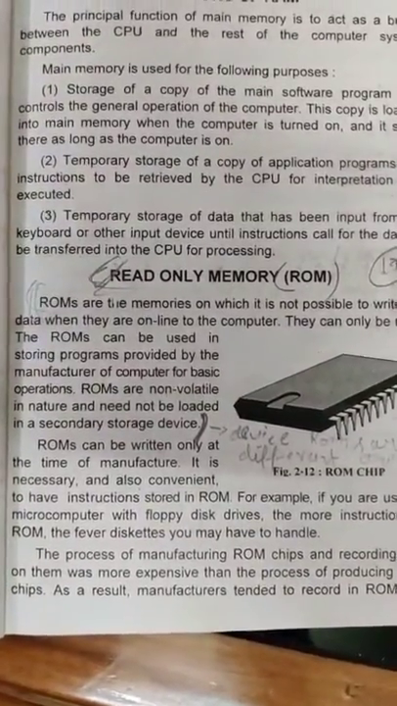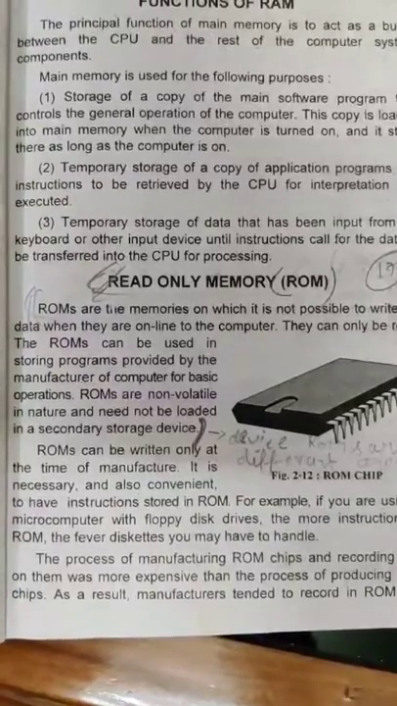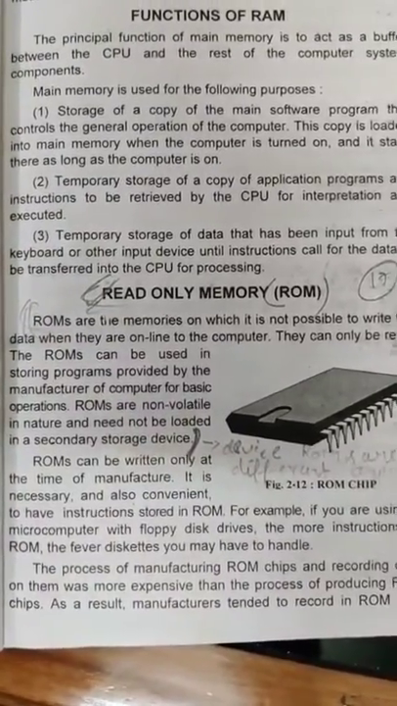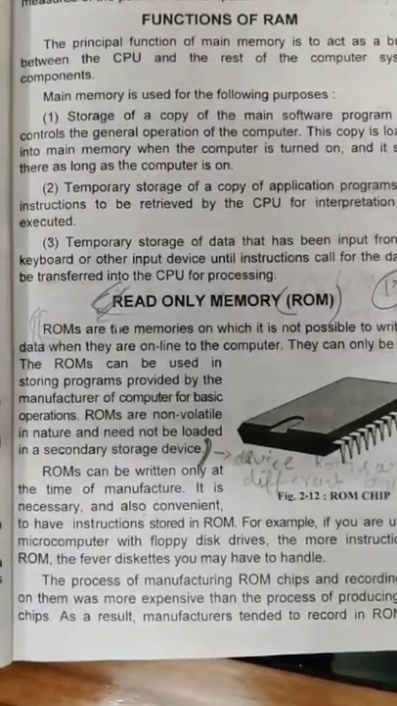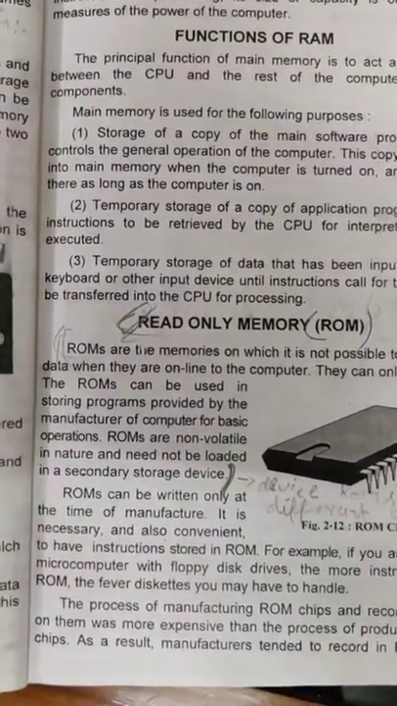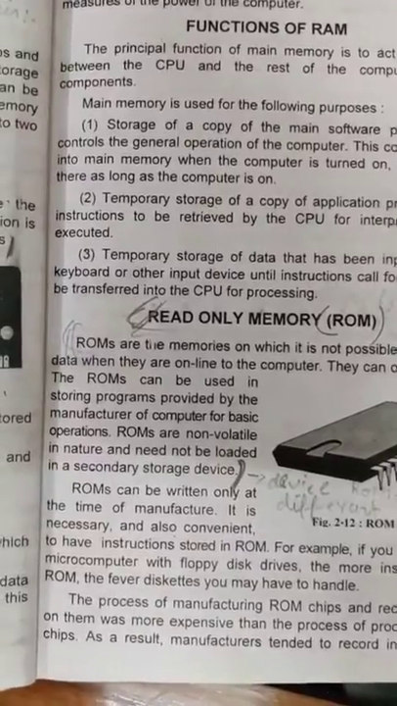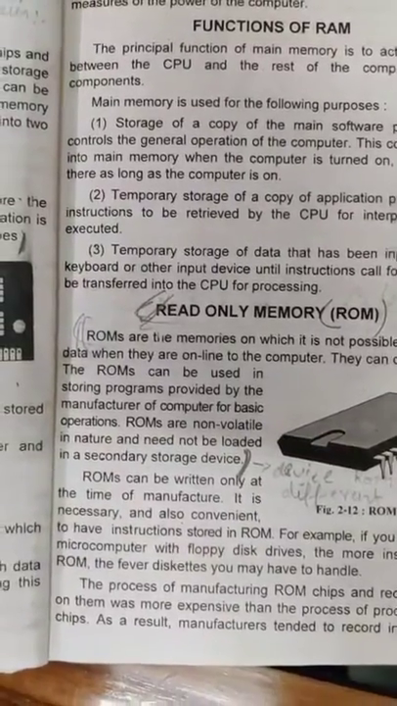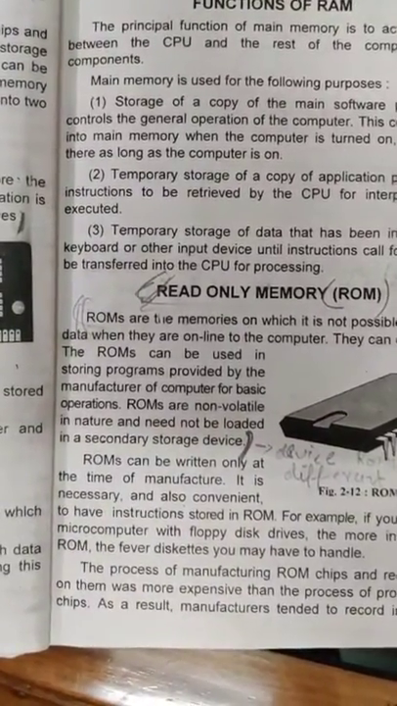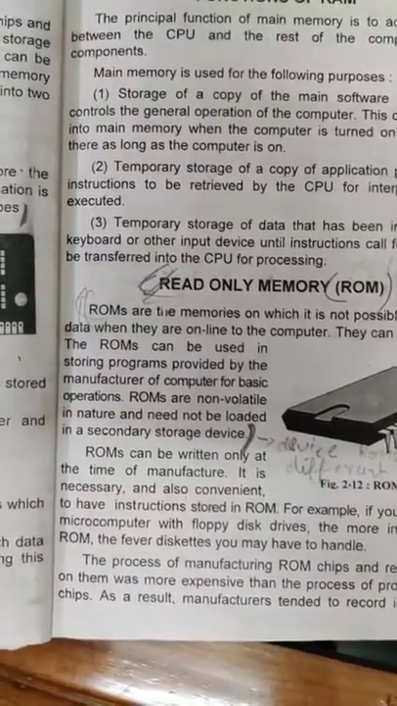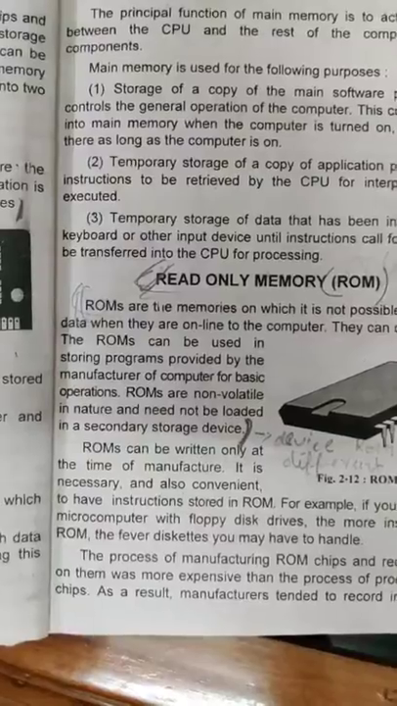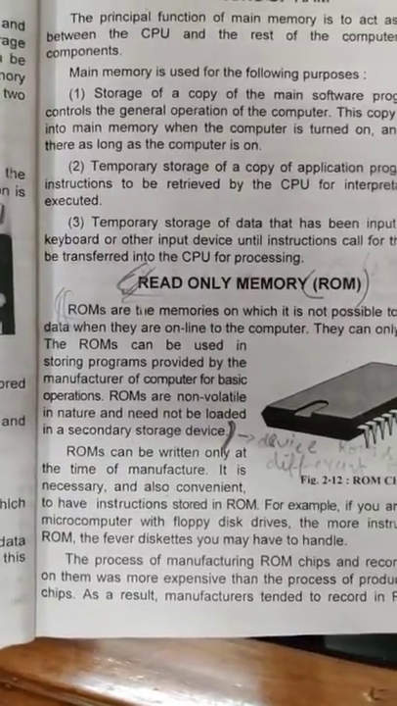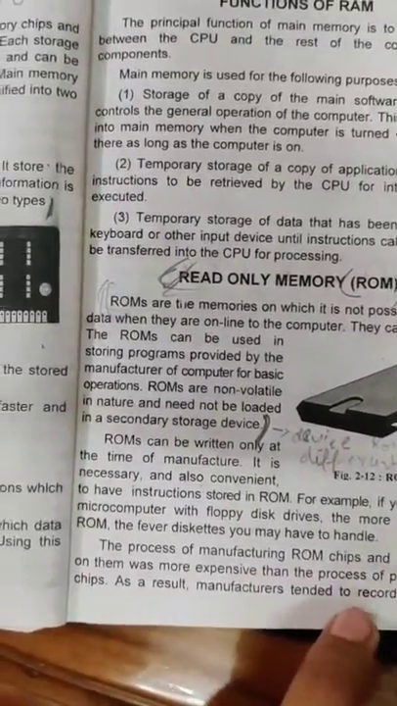Now we come to the ROM, that is read-only memory. Read-only memories are the memories on which it is not possible to write data when they are online to the computer. In this, we cannot edit or modify the data. ROM can be used for storing programs provided by the manufacturer of the computer for basic operations.